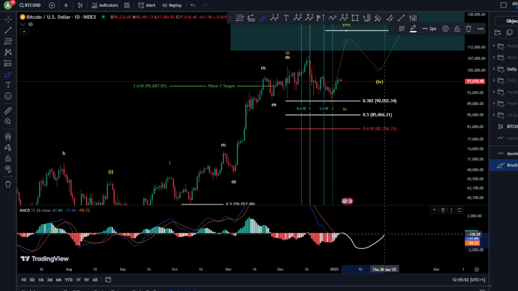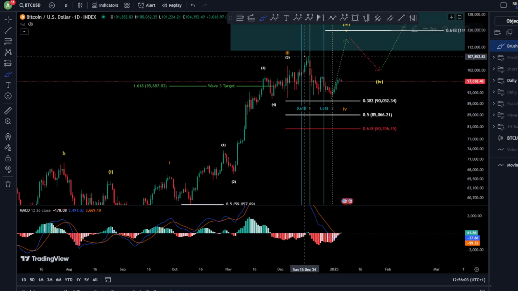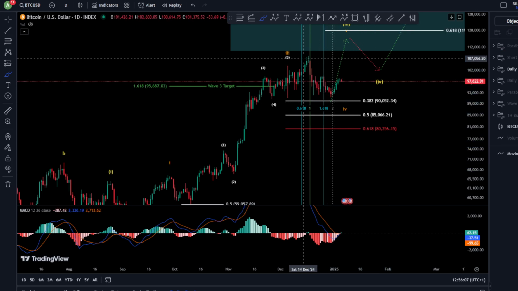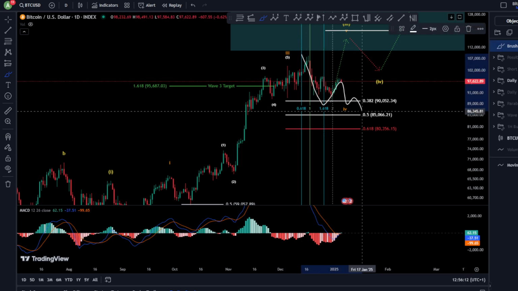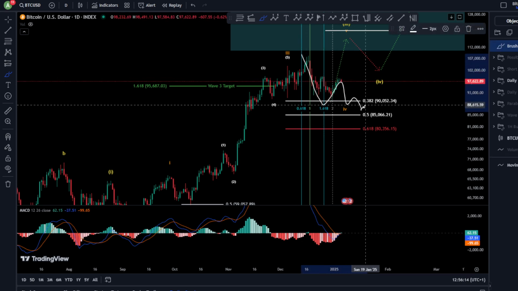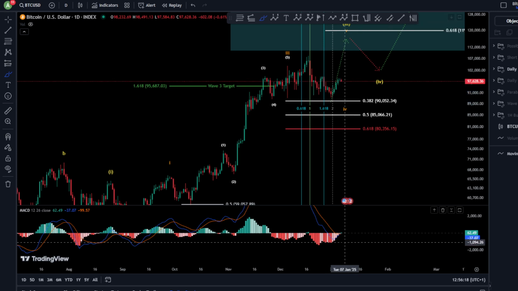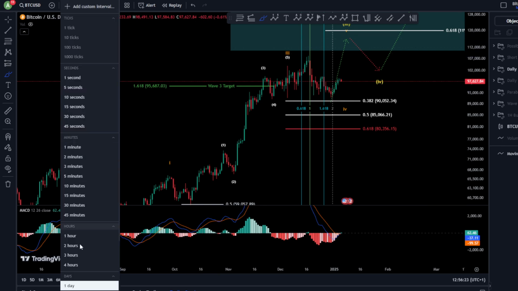For the next upcoming move, possibly we still see a third wave towards the downside here with the volume, and then of course bringing the price lower. Don't forget that we might have a zigzag, we might have an impulse, or we might simply have a contracting diagonal, right? Finishing almost around here and then moving towards the upside. However, this move will need, of course, another volume, right? So this is the idea.